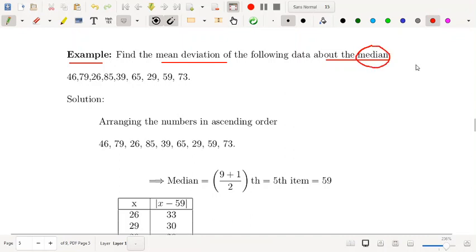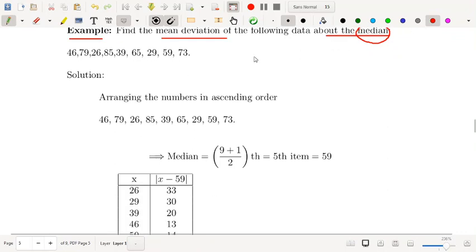If nothing is mentioned in the question, and it is just said to find the mean deviation, then in that case you have to find the mean deviation about the mean only, not about the median. Got it? Here in this case it is mentioned that median.